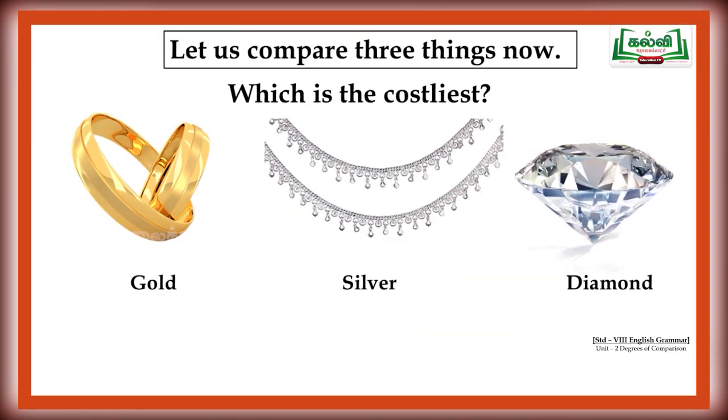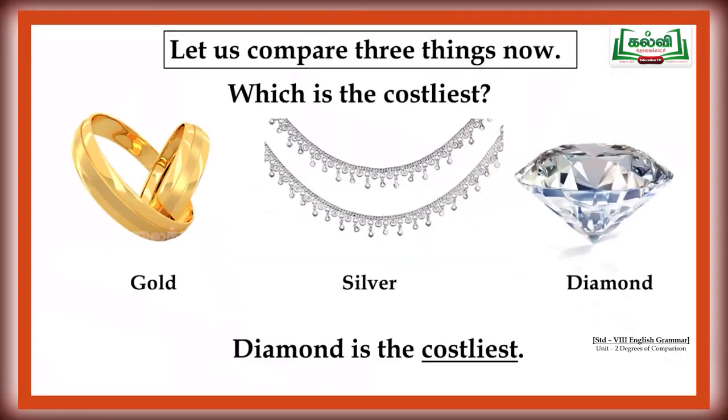Now it's time to compare three things together. Previously, we compared two things. Now we are going to compare three things. Okay, look at this image: gold, silver, and diamond. And my question is, which is the costliest of all? Here I am not asking to compare one with one alone. Overall comparison, that is at the highest degree.